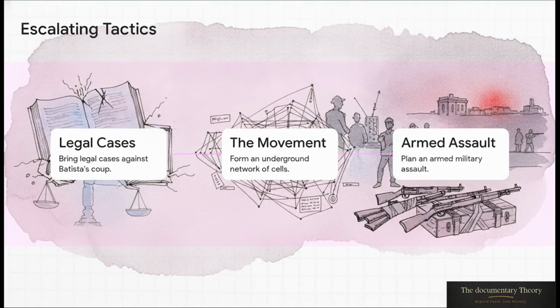And this brilliantly illustrates the ultimate turning point that forced Castro from being just a radical student into a full-blown armed militant. It happened in 1952. General Fulgencio Batista seized power in Cuba via a military coup, completely canceling the very elections that Castro was actually running in. So what did Castro do? Well, first he tried to fight it legally in the courts, but when that failed, he escalated. He formed an underground network of clandestine cells, and finally, realizing peaceful democratic avenues were totally closed off, he began stockpiling weapons for a military assault.